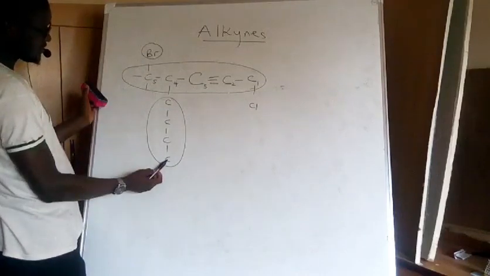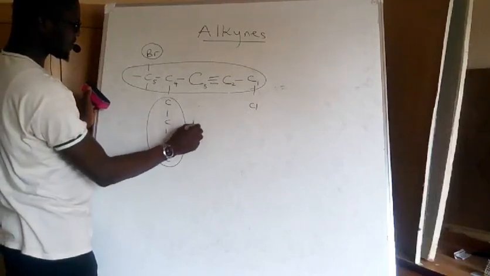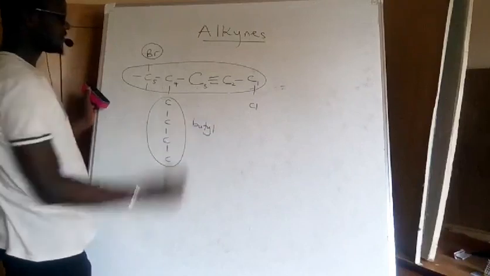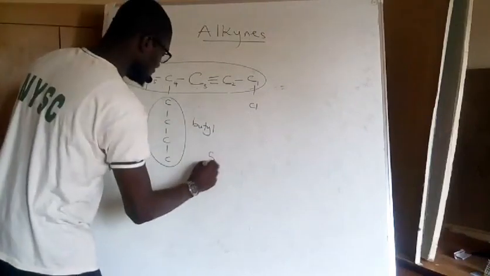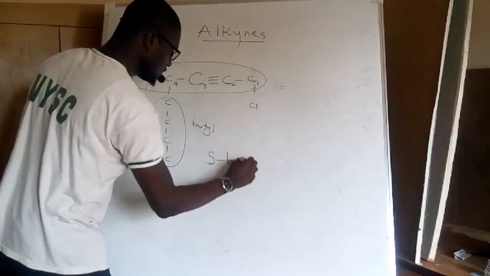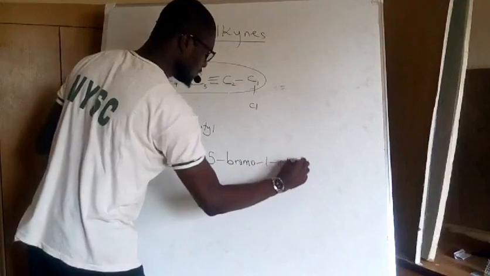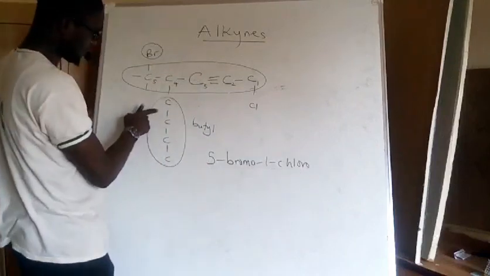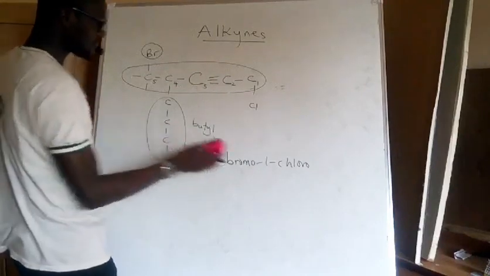Then this is a substituent that has 1, 2, 3, 4 carbon atoms. So this is butyl. It's a butyl group. So my compound will be 5-bromo, 1-chloro. Okay, this is B and this is C. So butyl should come first before chlorine.